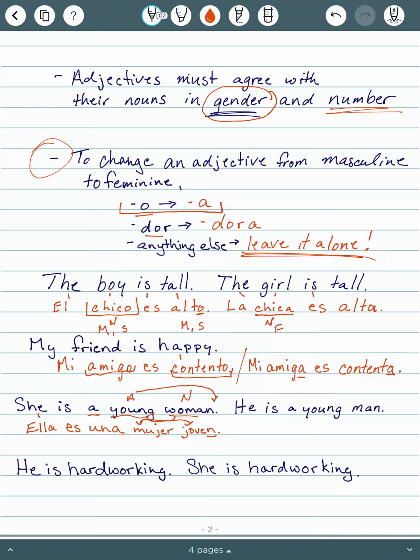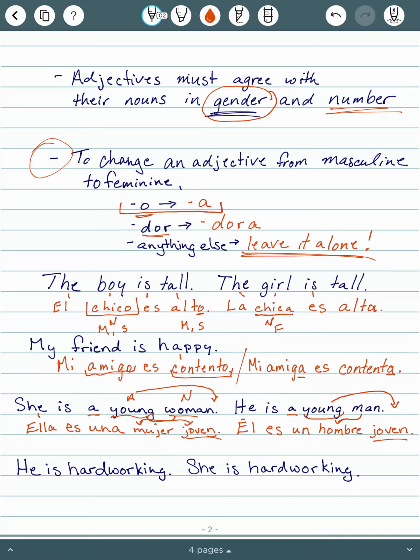All right, our next one, he is a young man. So he is él, es. Now he being masculine, we're going to use the masculine word for a, so un. Now again, young is an adjective, so it's going to be after our noun. So he is a man, un hombre. And then the word young, joven. So you'll notice joven is the same for both because it doesn't end in O or dor.